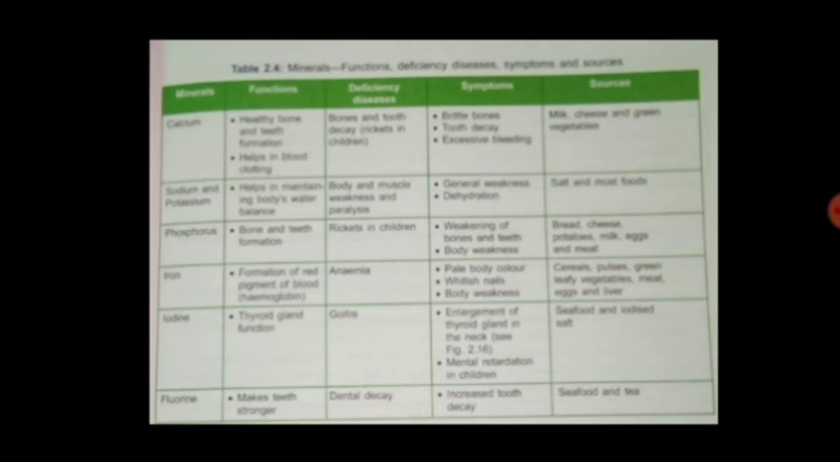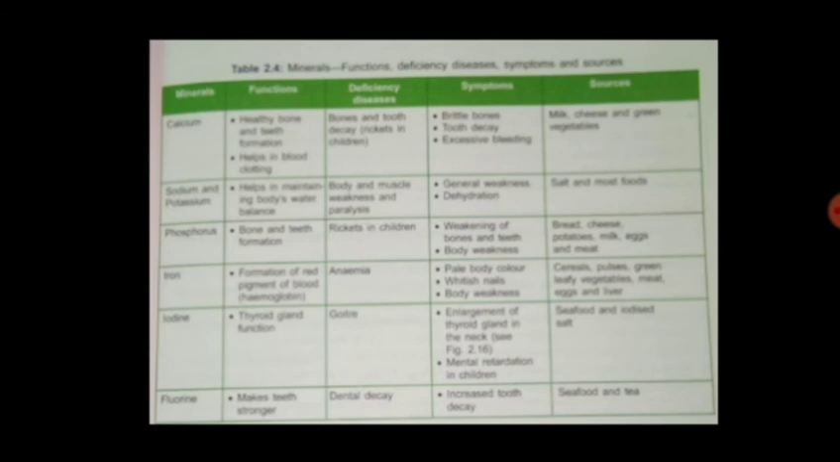Actually, it is having lots and lots of nutrients, vitamins and minerals in it. It is a very rich source of calcium. Then we can have the other milk products also. Then we are having a deficiency of iron that is causing anemia. Here the function of iron is to form the red pigment of blood, that is hemoglobin.